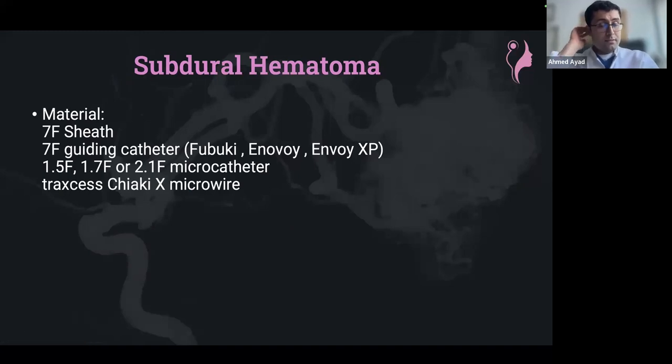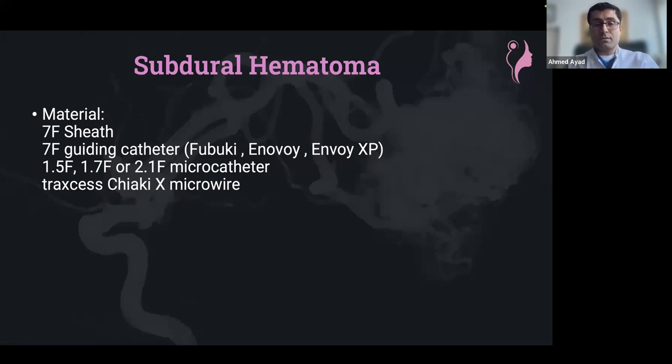And going to the practical part. So subdural hematoma, I think if we talk to colleagues, and in each congress, there are a lot of variations about the material everyone would like to use and which embolic agent to use.